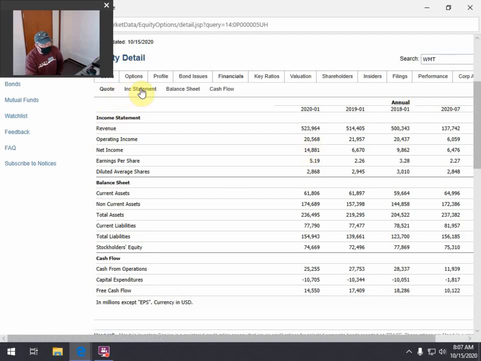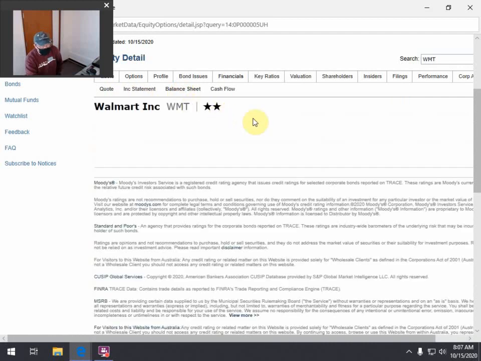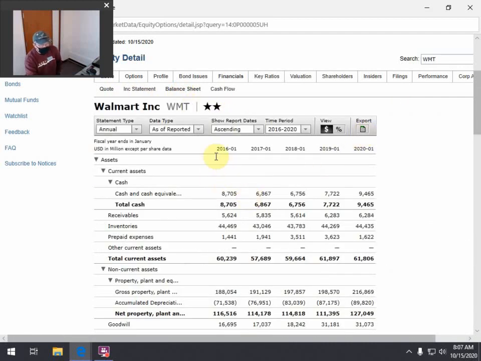This shows you, it gives you the income statement. It also gives you the balance sheet. This one goes back 5 years. Of course, it has to go the other direction, right?